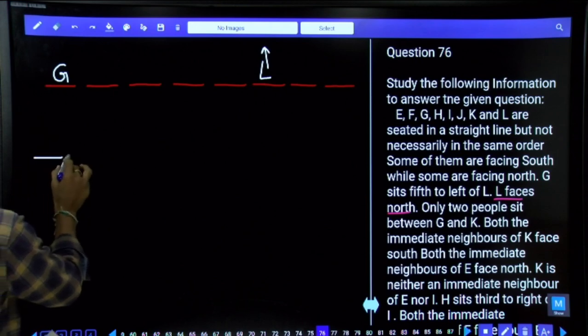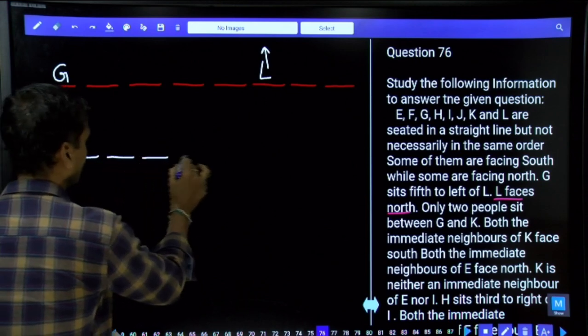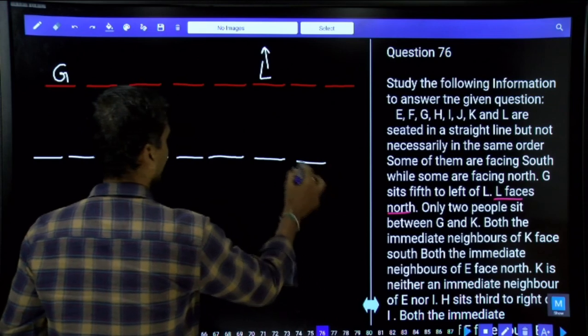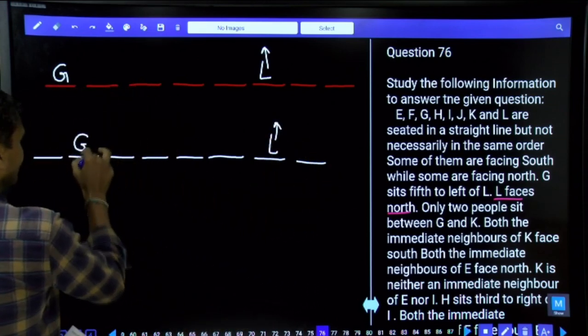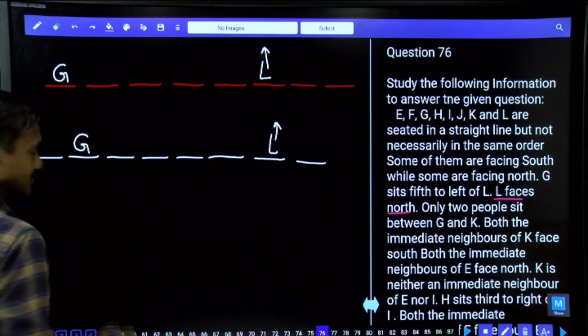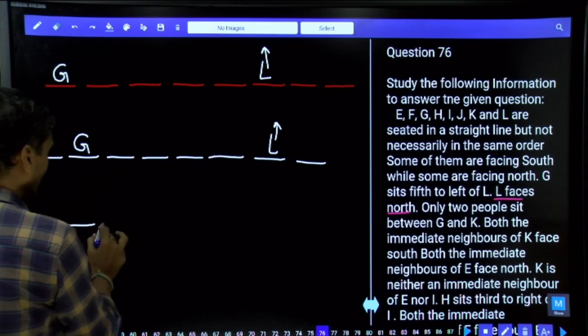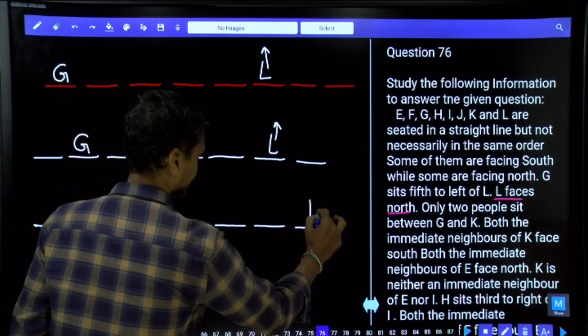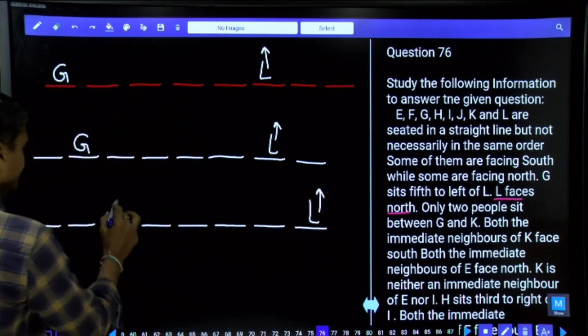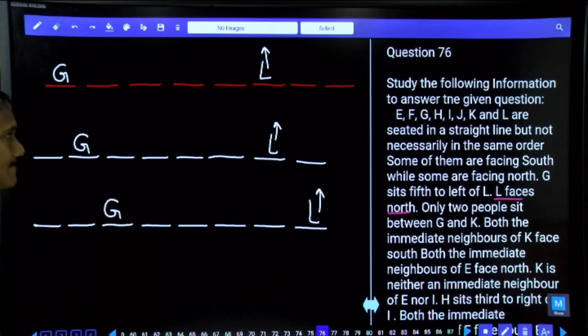And what is the second possibility? We have 1, 2, 3, 4, 5, 6, 7, 8. Now, if L is at the second place from the right hand side, G will be second from the left hand side, since G sits fifth to the left of L. Then what is the third one? We have 1, 2, 3, 4, 5, 6, 7, 8. Now, if L is at the corner, then G sits fifth to the left of L, and G will be here. Hope you got this one. G sits fifth to the left of L, L is facing north. There are three different possibilities altogether.